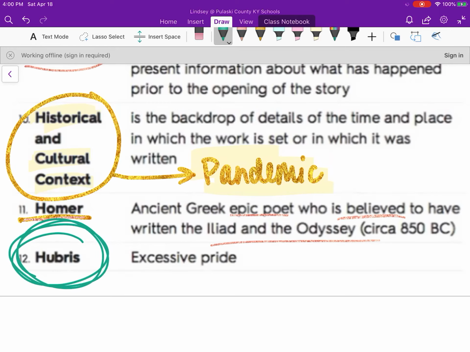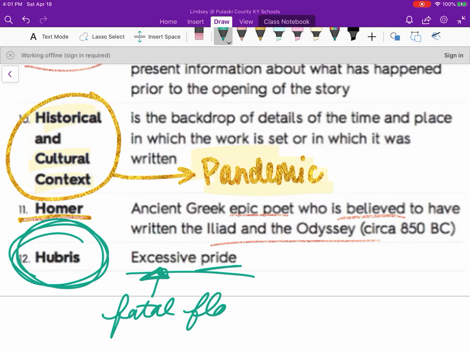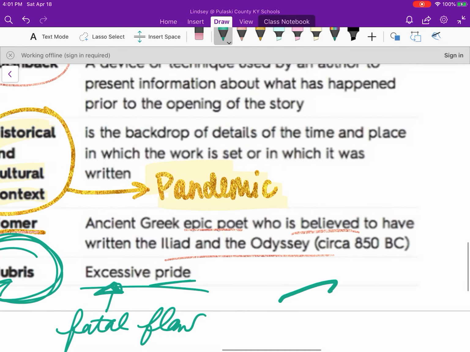Hubris. This is an important word. If you don't know this word, you need to know this word. It means excessive pride, okay? So if a character has hubris, they have excessive pride. They're not just proud, it's excessive. It ends up becoming a fatal flaw. And that's important to know, okay? I'm not going to say that Odysseus has hubris, but I'm also not going to say that he doesn't.